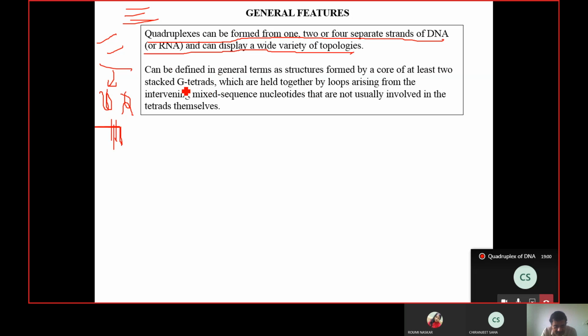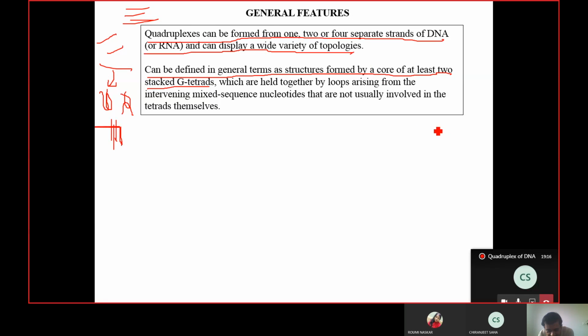So it can be defined in general terms as a structure formed by a core of at least 2 stacked G tetrads. What it is telling is when a structure will be called a G quadruplex.